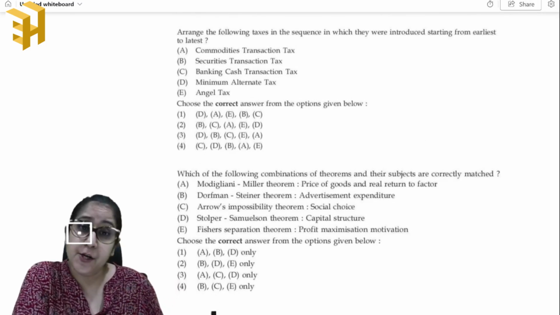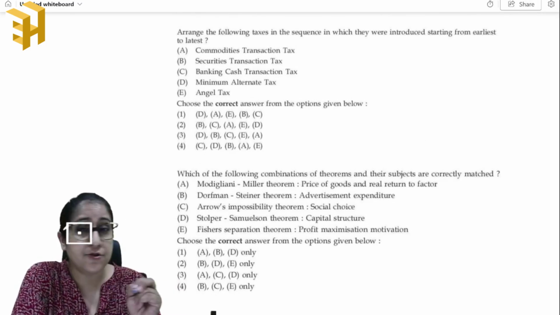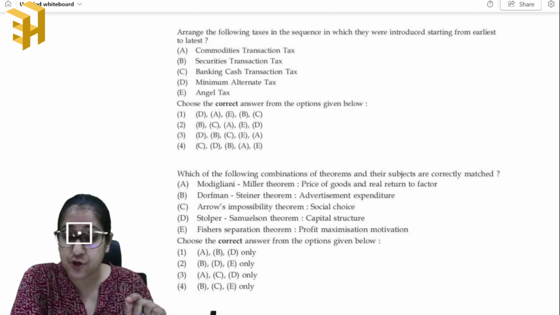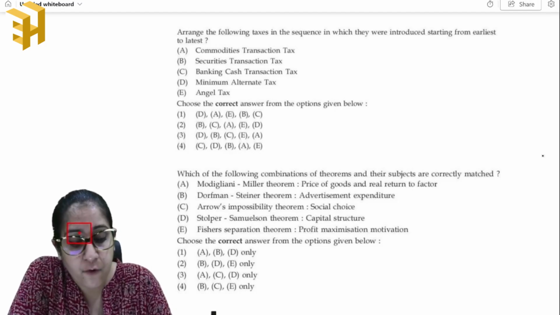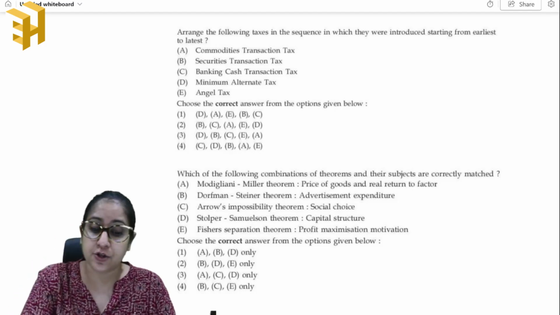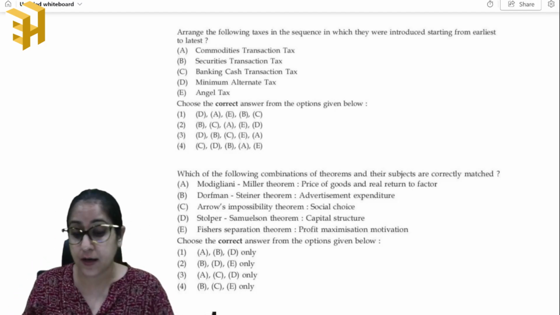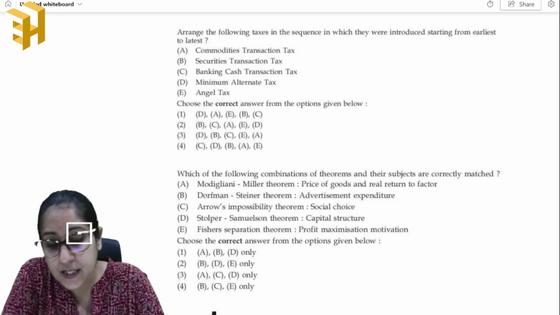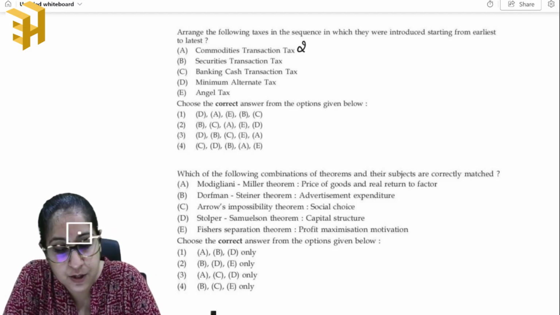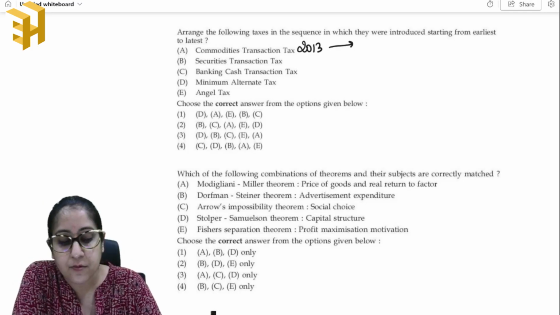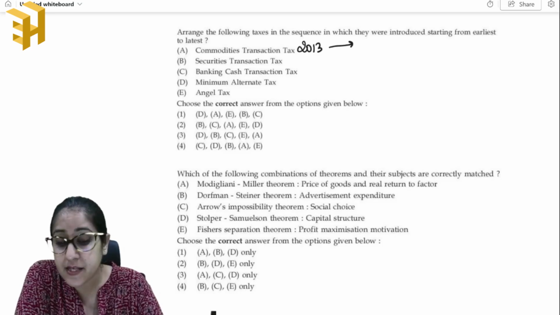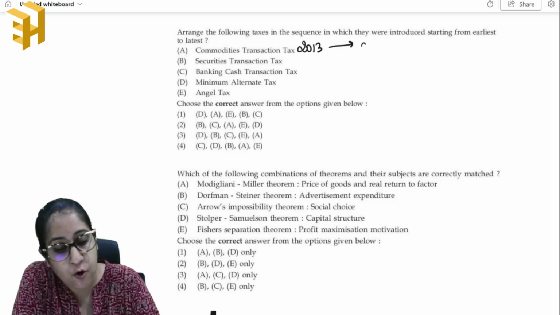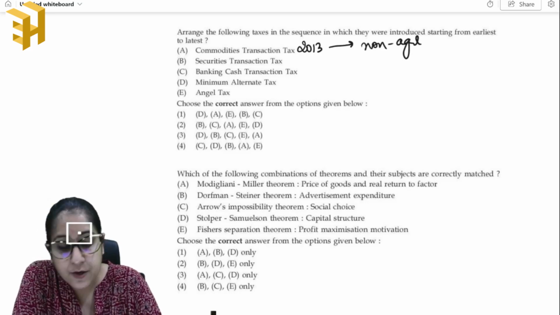Now this is a very important question, and get your pens ready because there is too much writing in this one, okay? So let's start. Arrange the following taxes in the sequence in which they were introduced, starting from earliest to latest. So Commodities Transaction Tax was introduced in 2013. Now what was this Commodities Transaction Tax? It was basically the charges levied on non-agricultural commodities, right?